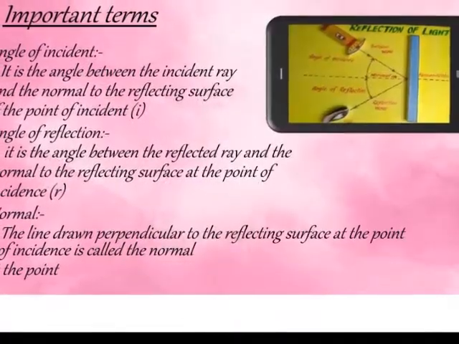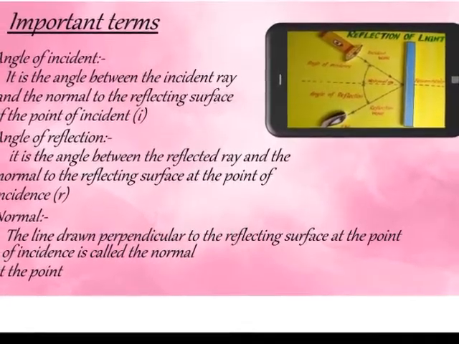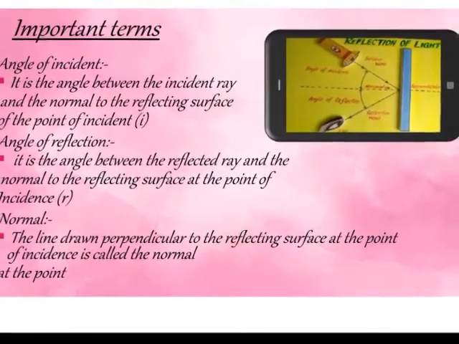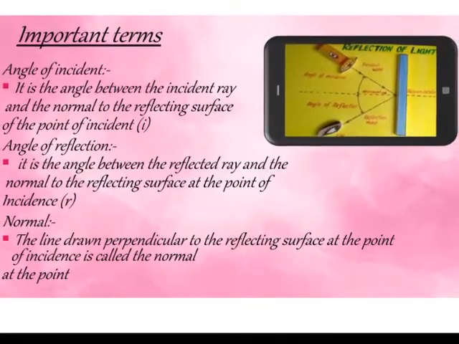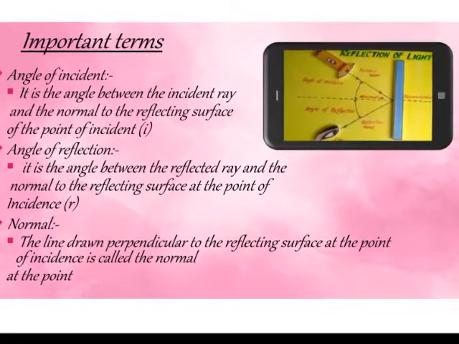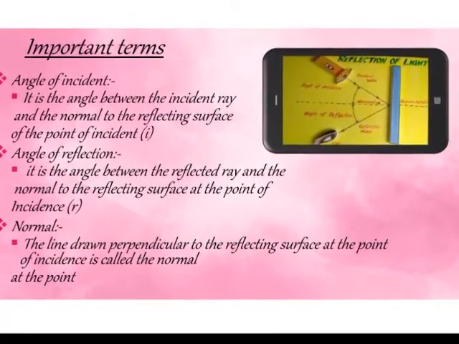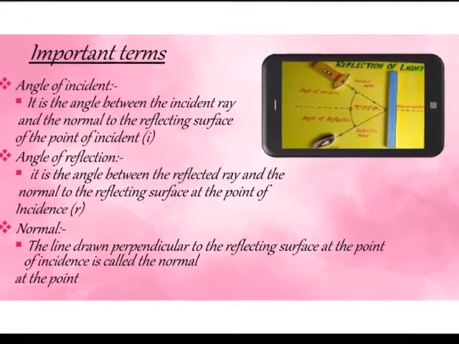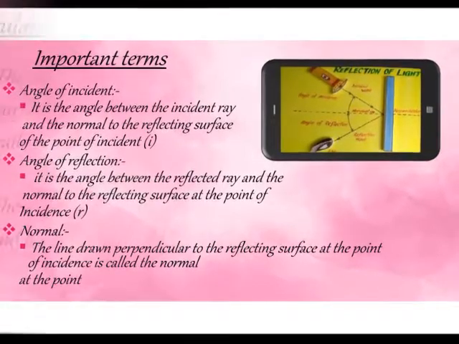Important terms. Angle of incidence. It is the angle between the incident ray and the normal to the reflecting surface at the point of incidence. Angle of reflection. It is the angle between the reflected ray and the normal to the reflecting surface at the point of incidence. Normal. The line drawn perpendicular to the reflecting surface at the point of incidence is called the normal at that point.